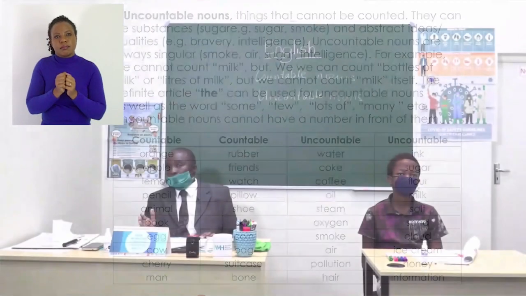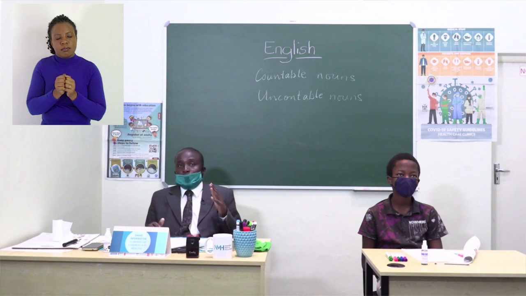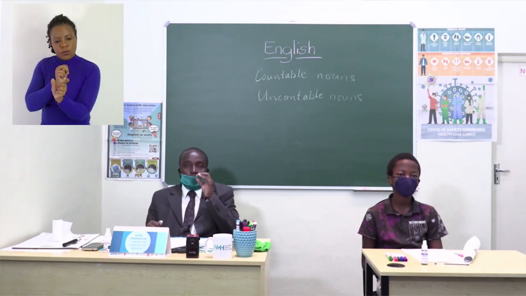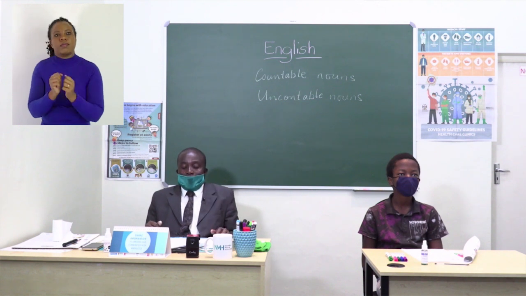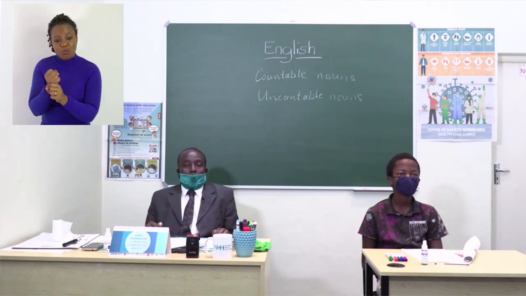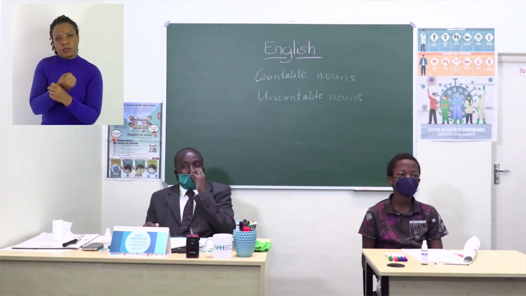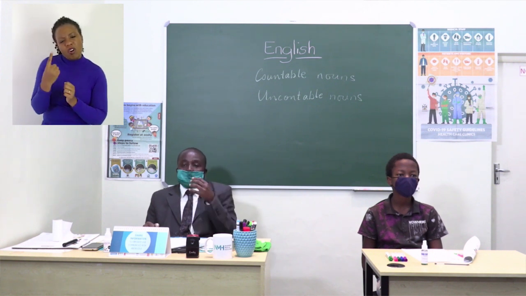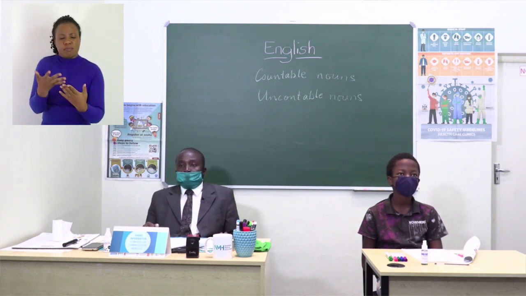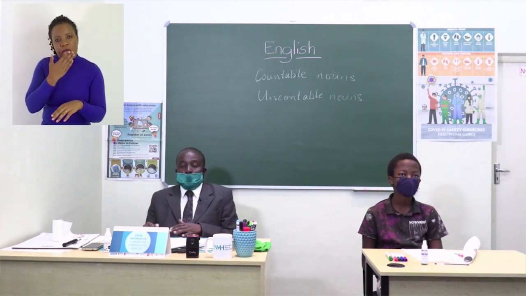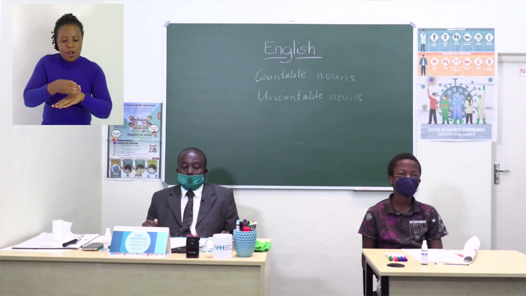All right, all these words I've read, we said some of them are countable and others are uncountable. Those which are uncountable, you cannot itemize them. You can't count them 1, 2, 3, 4, 5 sugars. No. Unless you associate them with their containers to say 2 spoons of sugar, 2 cups of milk, etc.